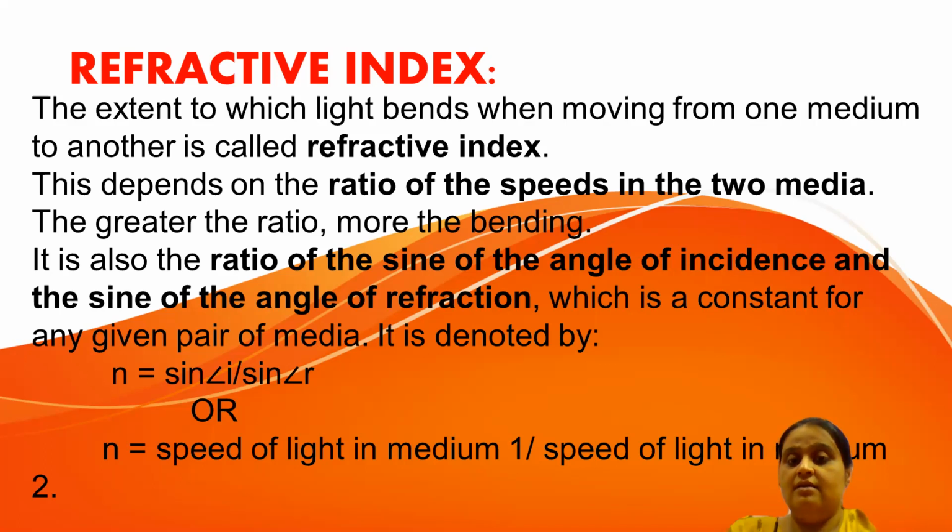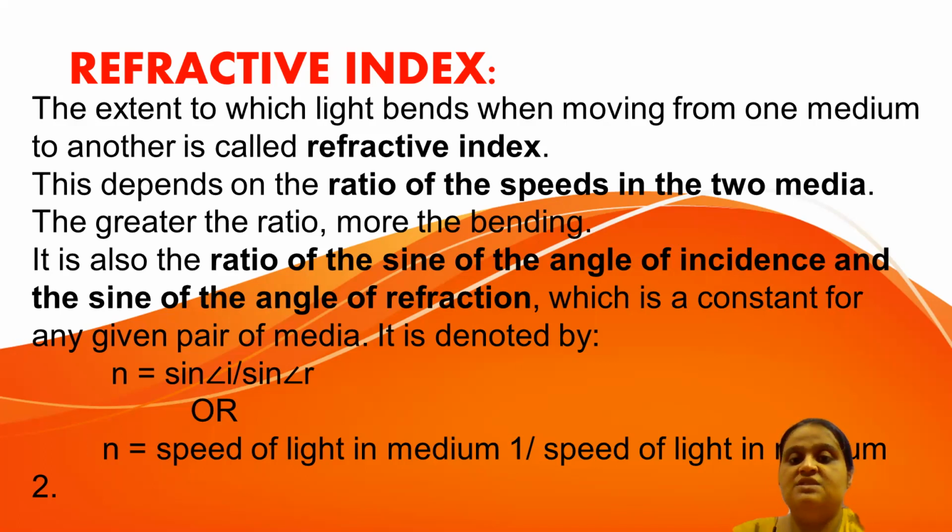Means when a ray of light passing from one medium to another, the speed of light doesn't remain same. It changes. It is maximum in vacuum. The value is 3 into 10 to the power 8 meter per second. But when it moves to denser medium, then what happens? The speed of light gets slower.